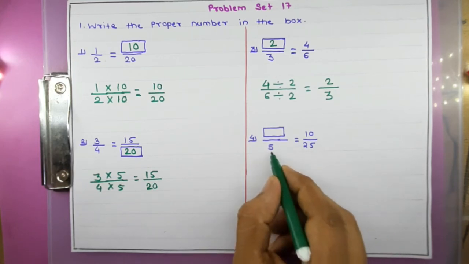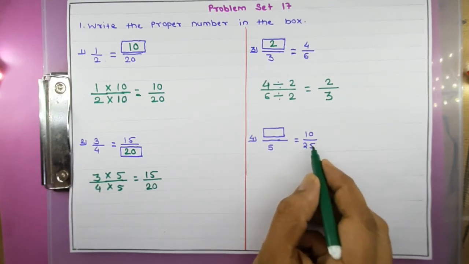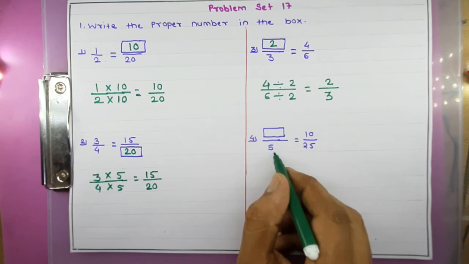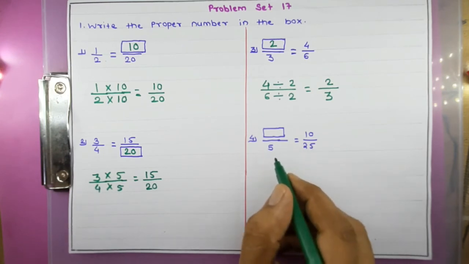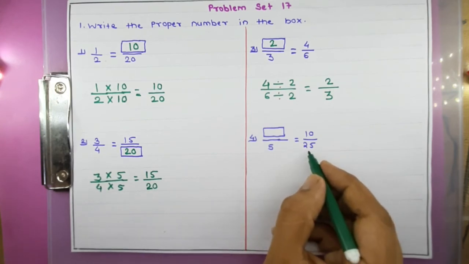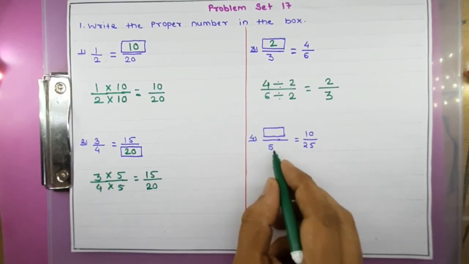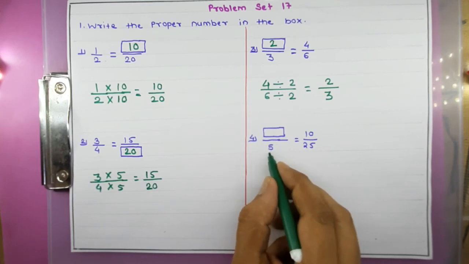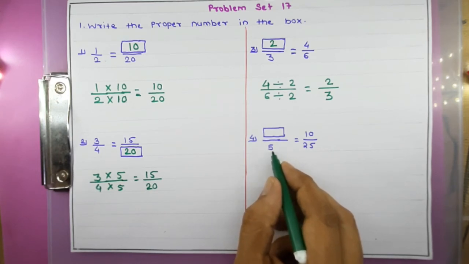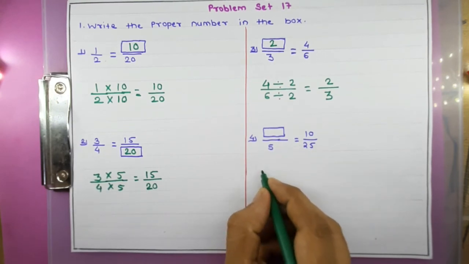Now if we watch carefully, here 5 is there and here 25 is there, right? So 25 we have to make it 5, so from many we have to go to 1. How will we do it? We will divide. 25 is there and 5 is there, so you can tell the table of 5. In the table of 5, we know 5 fives are 25, so we will divide by 5.